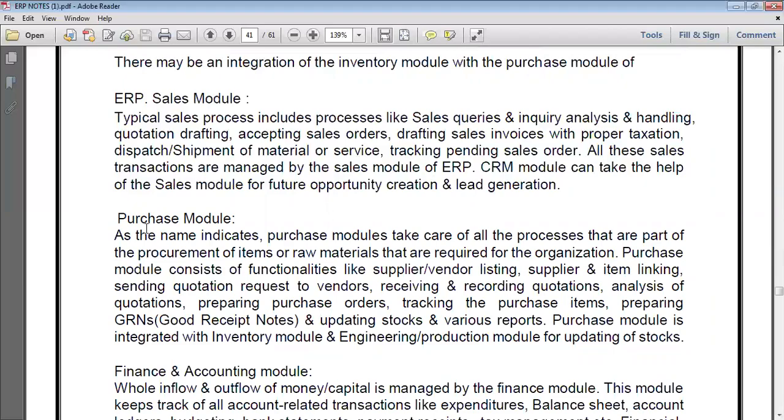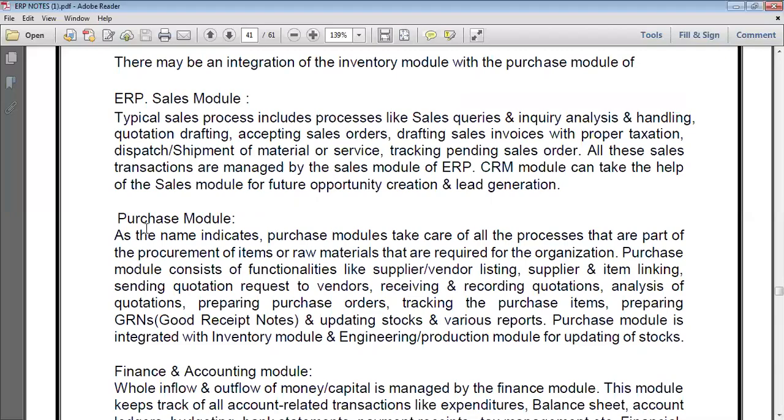The purchase module consists of functionalities like supplier and vendor and item linking, sending quotation requests to vendors, receiving and recording quotations, analysis of quotations, preparing purchase orders, tracking the purchase items, and preparing GRN numbers, goods receipt notes, updating stock. These kinds of things are involved in the purchase module application.